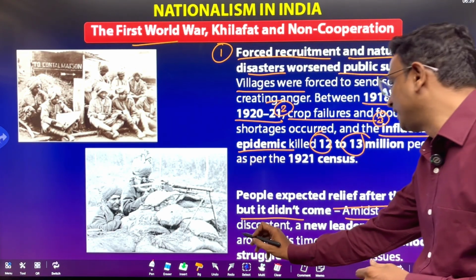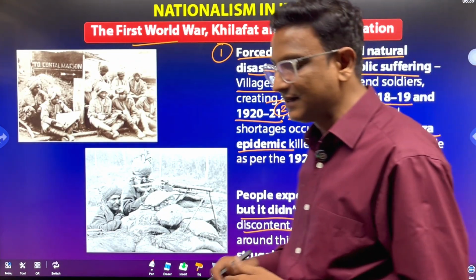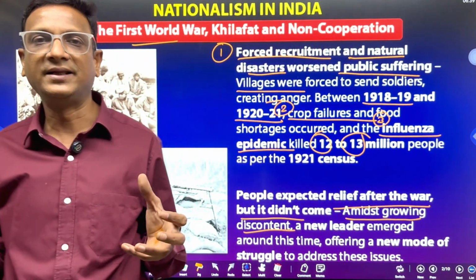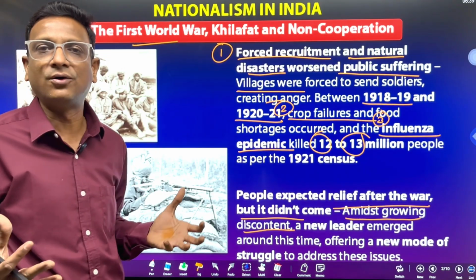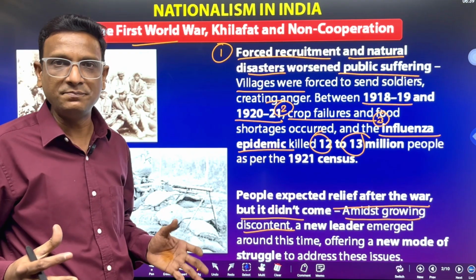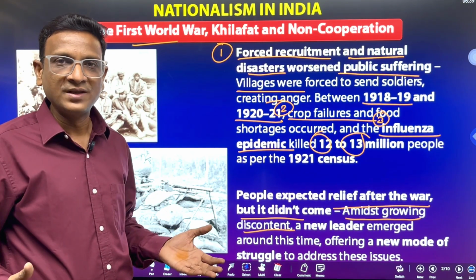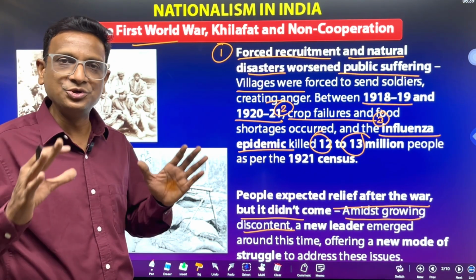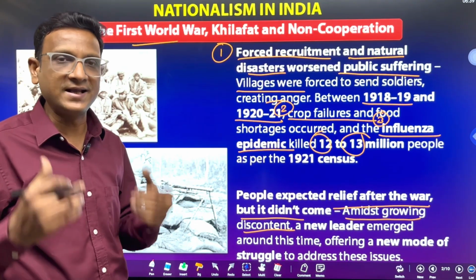In the midst of growing discontent, there is a lot of discontent in the people. Why is it happening like this? When will our lives settle down? When will we get relief from all these problems? At that particular time, a new leader with a new mode of struggle, with a new strategy, has come.